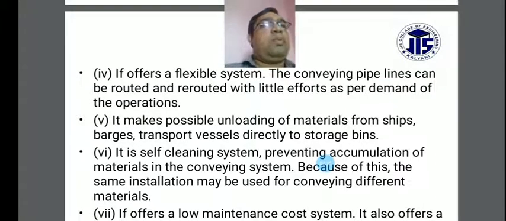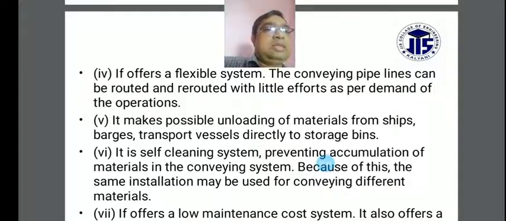The conveying pipelines can be routed and rerouted with little effort as per the demand of the operations. According to this, it offers flexible systems.